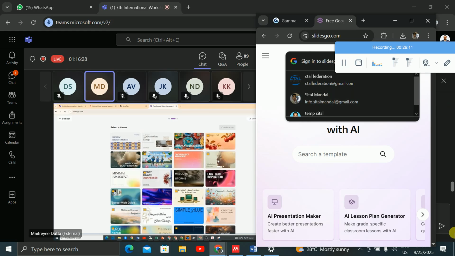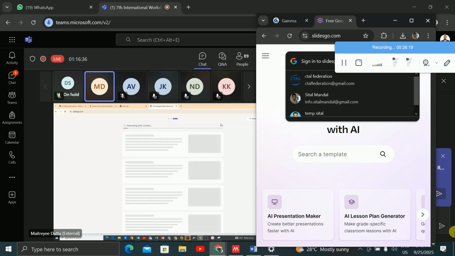Select a theme. For example, I am selecting this theme and say continue. You can see that here you will get more informative content, right? And the number of slides also will be more, right? So that is the advantage in it. And here also you will not get that watermarking, right? That is also another advantage.